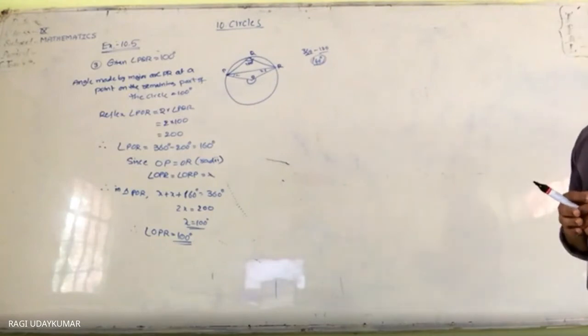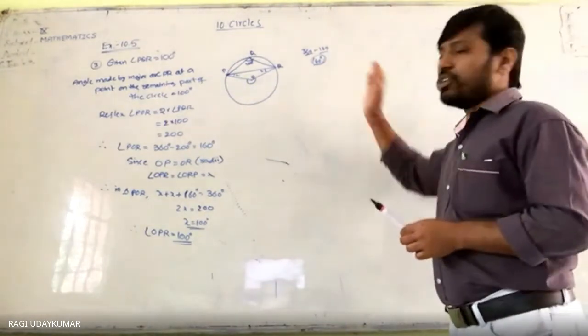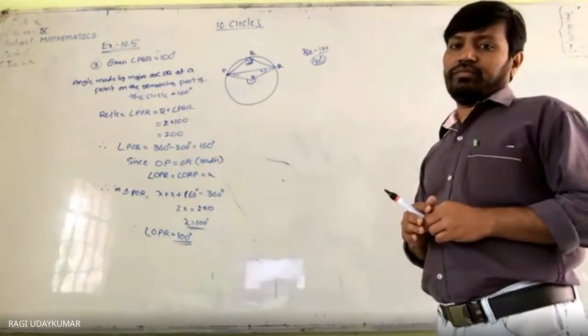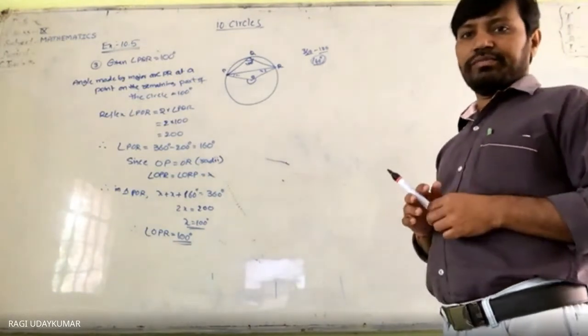Yes. Is everything right? And here also, is it right or wrong? Okay, anyone of you? Sir, can I? Yes. Sir, you have written that angle POR equals 160 degrees.